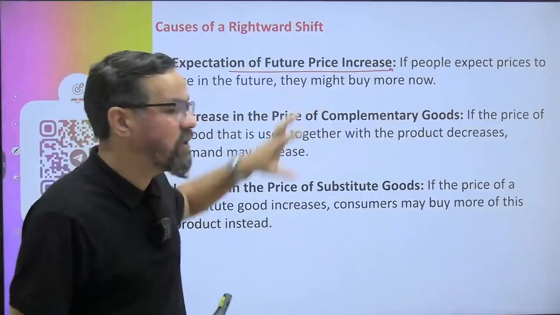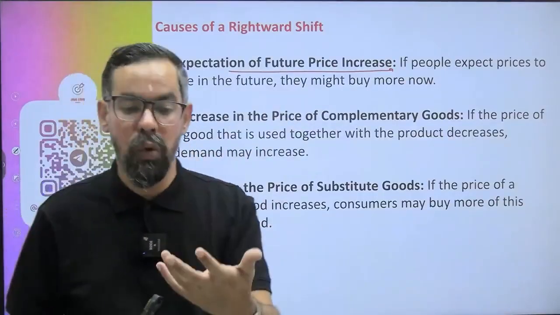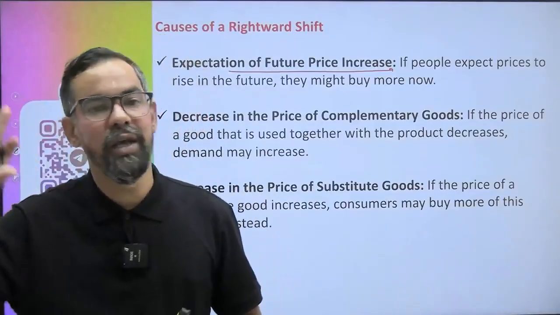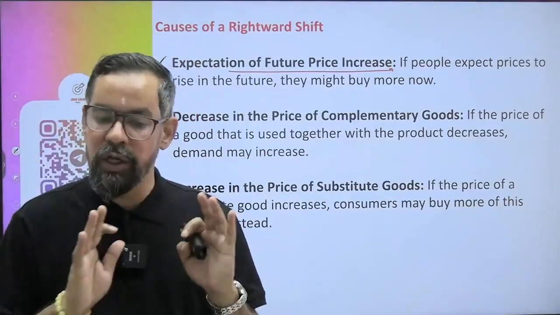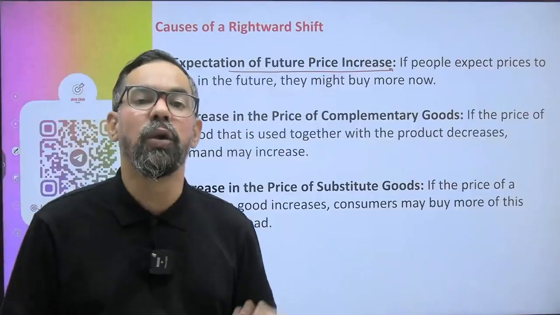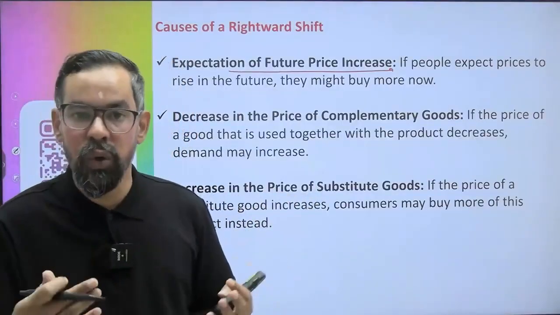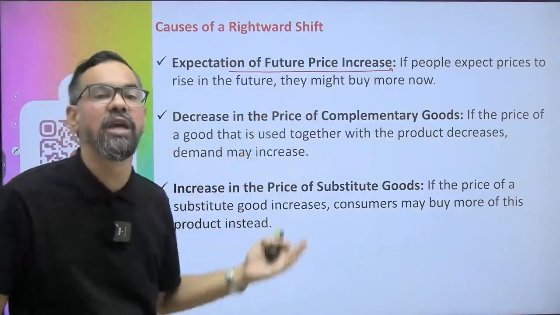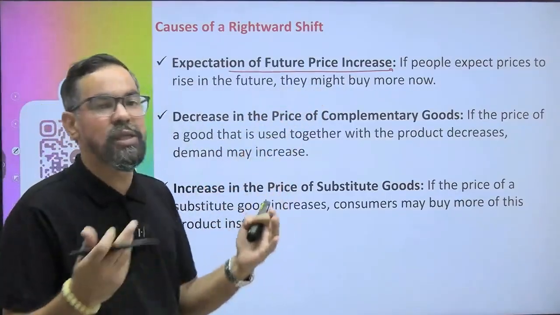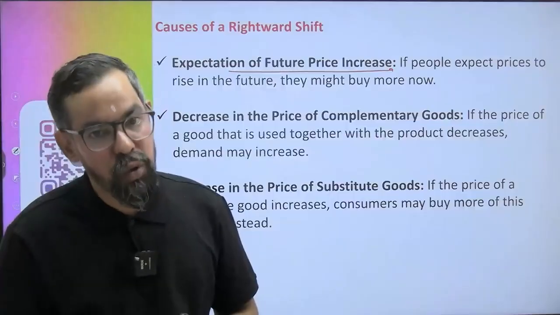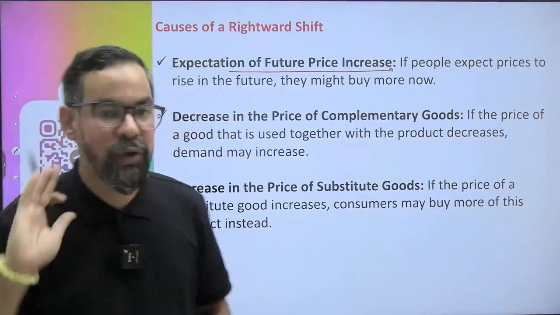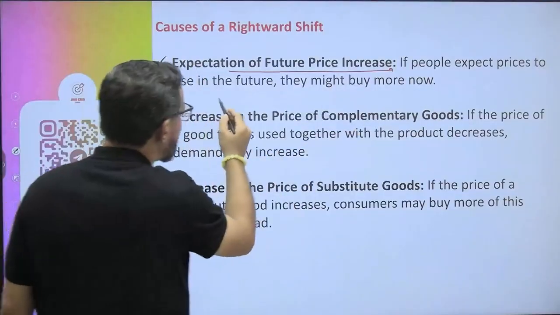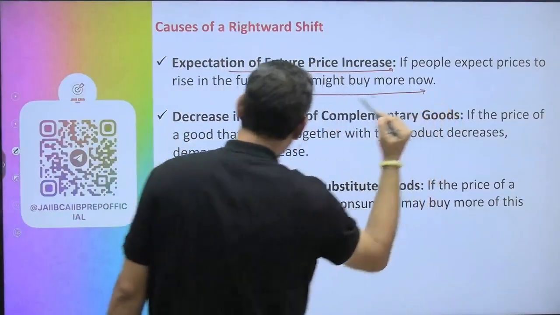When we have expectations, let's say in the case of gold, if you expect that gold prices will go to 2 lakh rupees in the next 5 years, and right now it is 1 lakh per 10 grams, people will purchase more and more gold because they expect prices to increase. Even in the case of shares, if you think this company's share price will increase, you'll buy more shares, so demand will increase, which will lead to higher prices. So if people expect prices to rise in future, they might buy more.